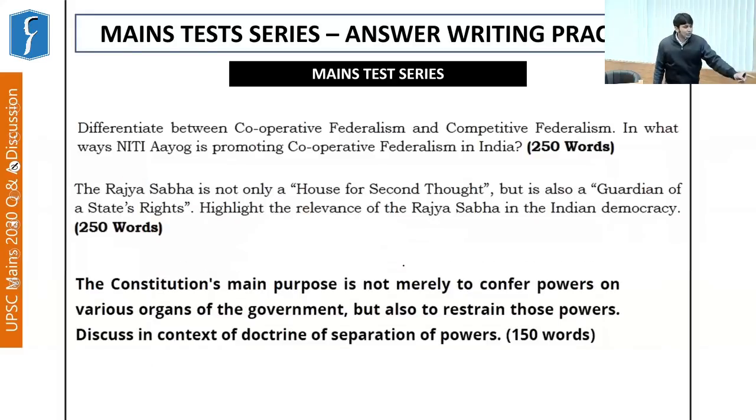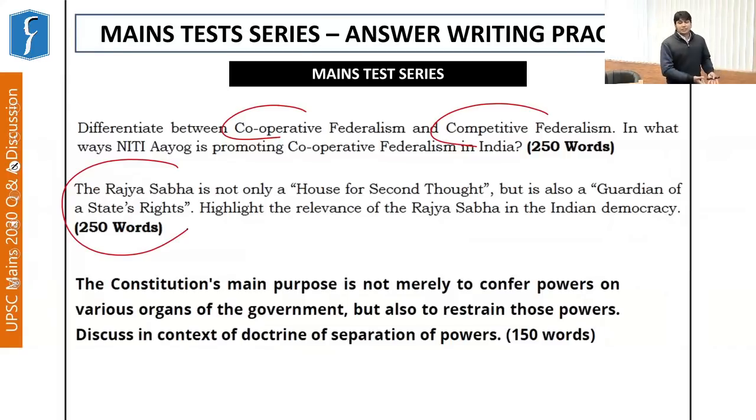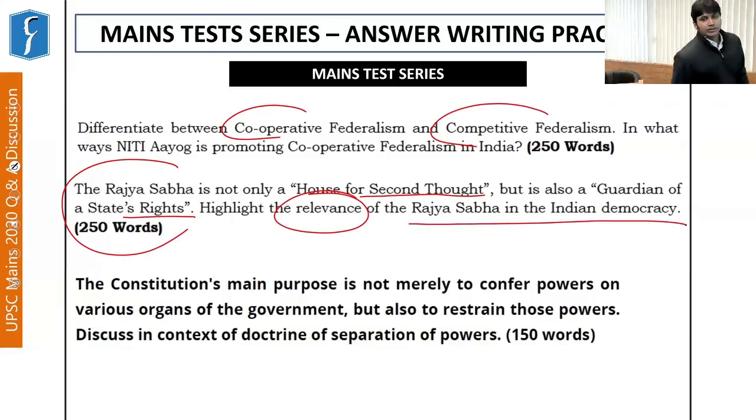Again, these questions were also asked in the mains test series regarding cooperative federalism, competitive federalism, even on Rajya Sabha, because we knew that the 250th session of Rajya Sabha had taken place. Hence, the question was that Rajya Sabha is not only a house for second thought, but is also a guardian of states' rights. Highlight the relevance of Rajya Sabha in Indian democracy. Almost on similar lines, a question was taken up by UPSC.